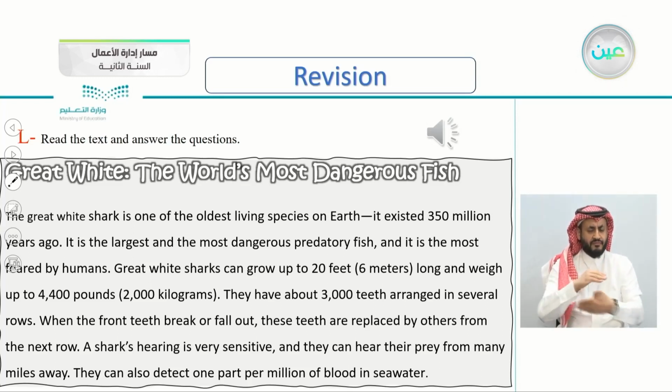Great white, the world's most dangerous fish. The great white shark is one of the oldest living species on Earth. It existed 350 million years ago. It is the largest and the most dangerous predatory fish, and it is the most feared by humans.